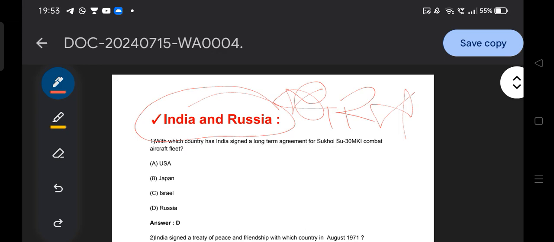The first thing, we will understand how to approach the question of international relations, and followed by the second thing, we will understand the previous year questions along with the expected questions in our upcoming examination.